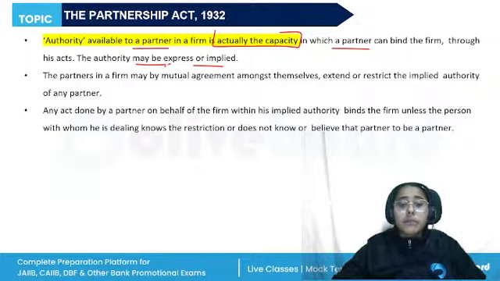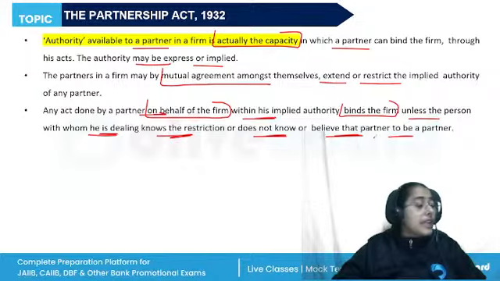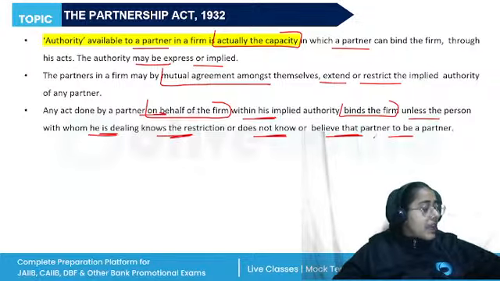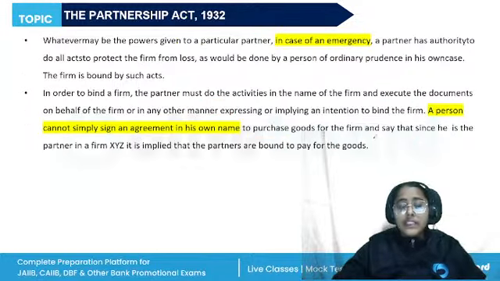So the partners in a firm may, by mutual agreement amongst themselves, extend or restrict the implied authority of any partner. Any act which is done by the partner on behalf of the firm within his implied authority is going to bind the firm, unless the person with whom he is dealing knows of the restriction, or does not know or believe him to be a partner. So any act which is done by a partner is binding on the firm. That is why all the partners should be diligent, and they should be just and faithful to the firm as well as other partners. However, there's an exception.